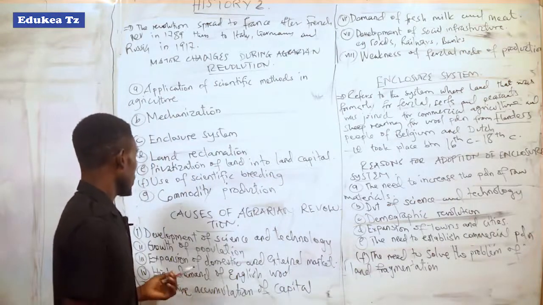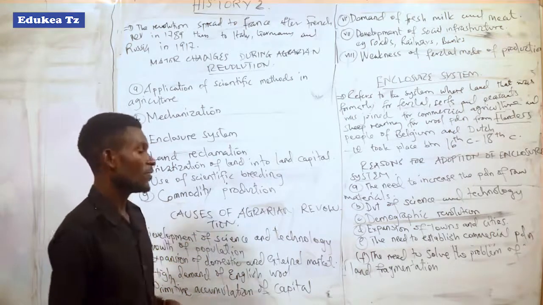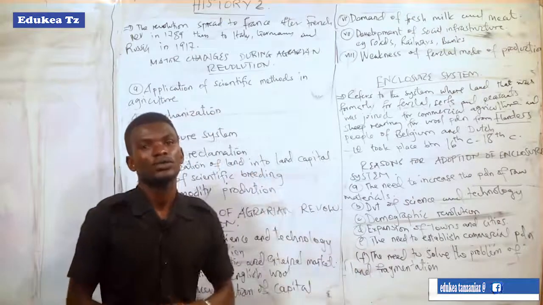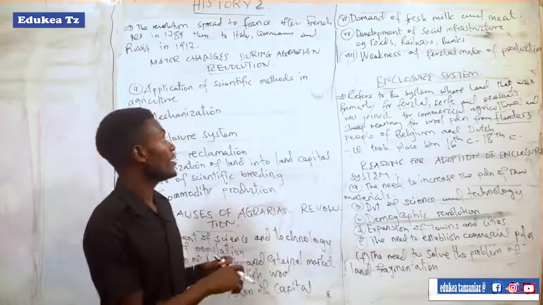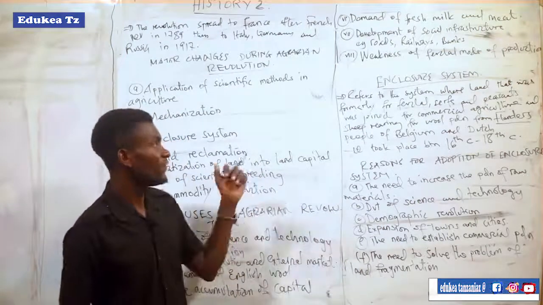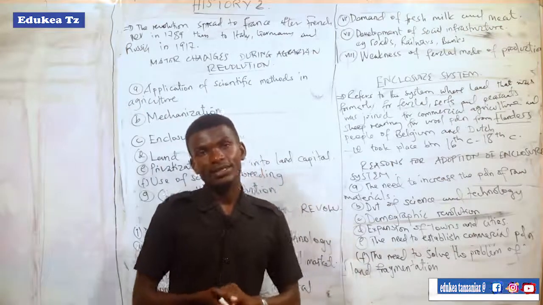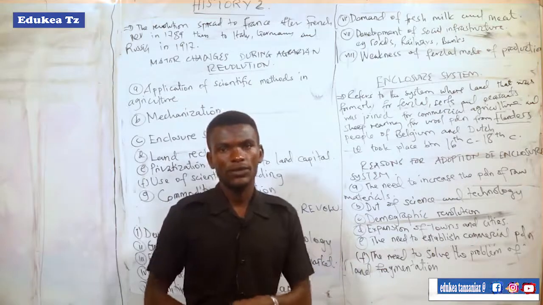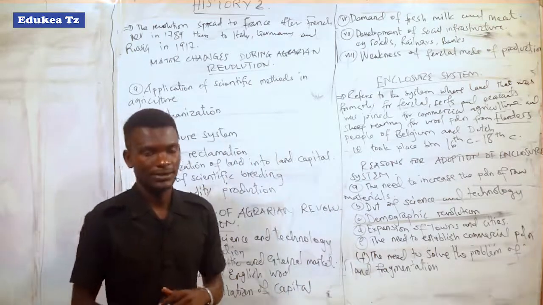Another cause of agrarian revolution was the primitive accumulation of capital. In which sense? During and before the agrarian revolution, the merchants decided that they had to collect enough capital to invest in different economic activities.